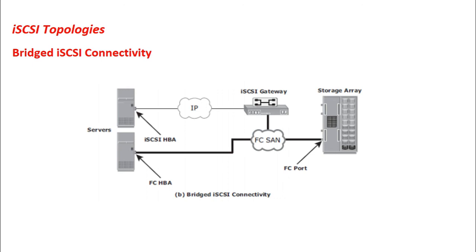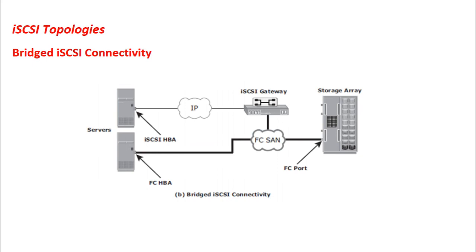The bridge devices connect both the fiber channel and Ethernet ports to facilitate the communication between the fiber channel and the IP environment. As we can see, we have two different networks here. This network is the Internet Protocol network or the IP network, and this is the storage area network. So this connectivity bridges two different networks in order to establish connectivity between the host and a storage array.